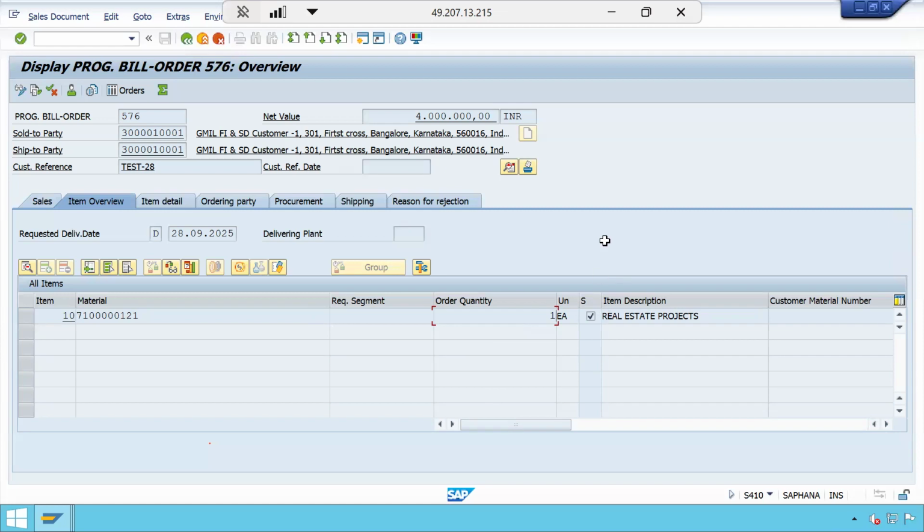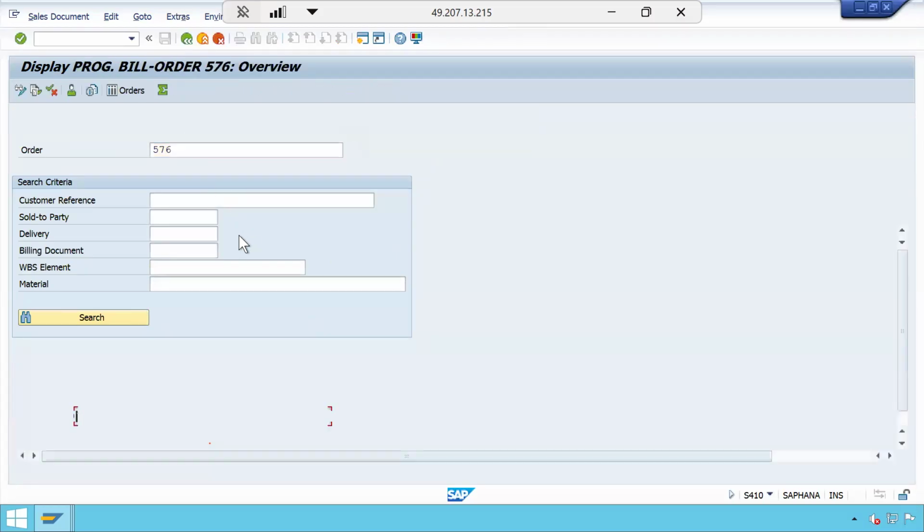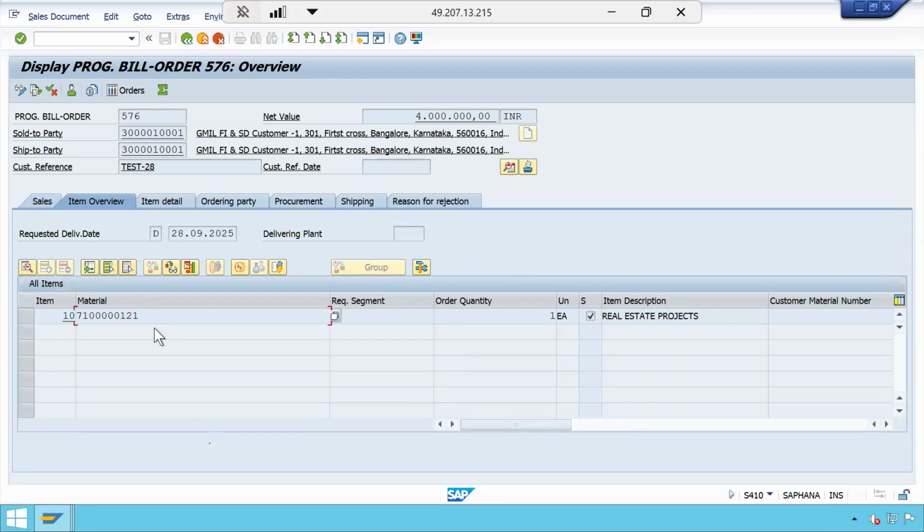Okay, got it. That will be the key difference. At item level, we can have multiple WBS, right? Yes, for each line item there will be one WBS element. That can be the same or a different WBS element, but it must be a billing element. Otherwise, you will not be able to post the invoice. You will be able to assign it here, but you will not be able to post the customer invoice. If it is not a billing element, it will stop.